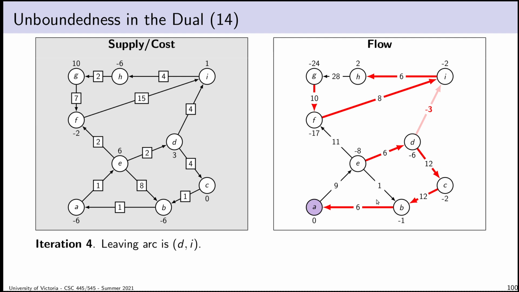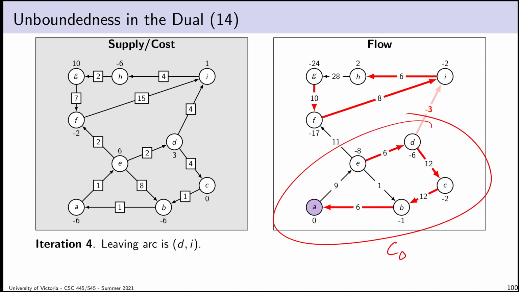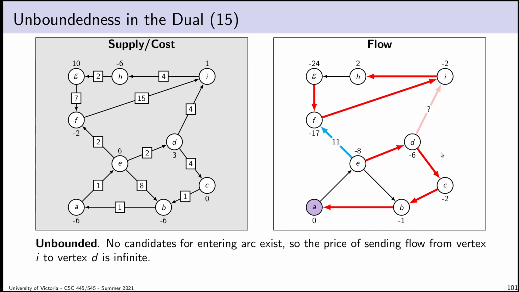Okay, finally, we end up here. So our leaving arc is DI, and that means that this is our component C0. And we go looking for an arc that points in the reverse direction, into C0, and we don't find one. There isn't such a thing, it doesn't exist, and that means there is no way to convey the 3 units of flow that are supposed to go from vertex I to vertex D. There is no way to convey those to vertex D in a feasible way. And as a result, there are no candidates for my entering arc, and so the price of sending flow from vertex I to vertex D, either directly or indirectly through a bunch of other edges, that price now goes infinite, and therefore the dual is unbounded.